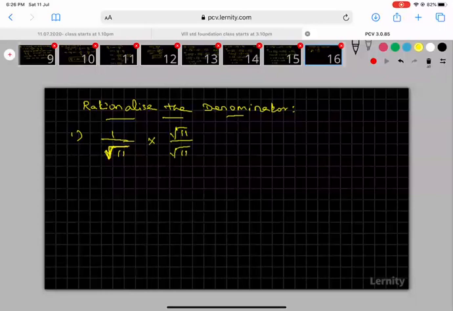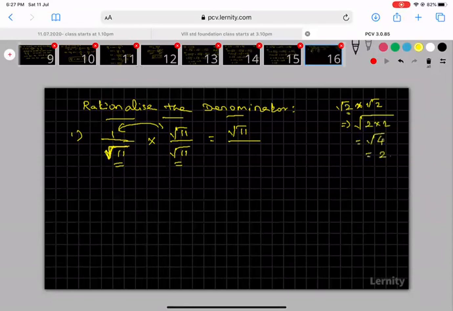What will I get? 1 into root 11 gives root 11, divided by root 11 into root 11. Suppose root 2 into root 2 means multiplication. You can take this as root of 2 into 2, so it will come 4. Root 4 means 2 outside.